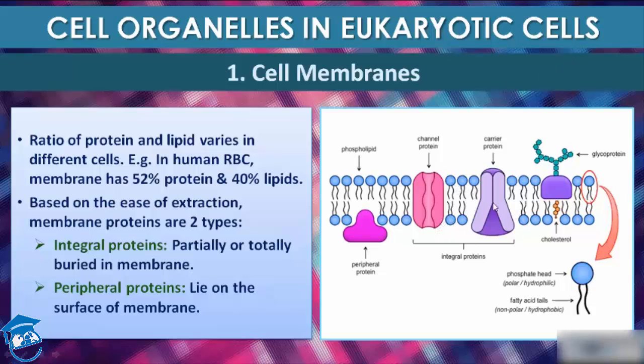And this is an integral protein, carrier protein and channel protein. How can you identify that it is an integral protein? Because it is partially or fully buried inside the cell membrane. The one which lies on the surface of the lipid bilayer is your peripheral protein. This way you can identify these two proteins on the basis of their orientation.